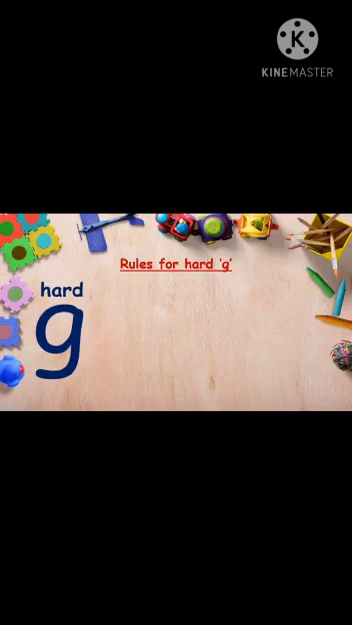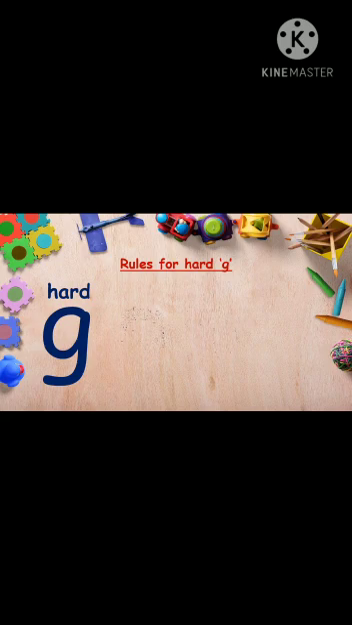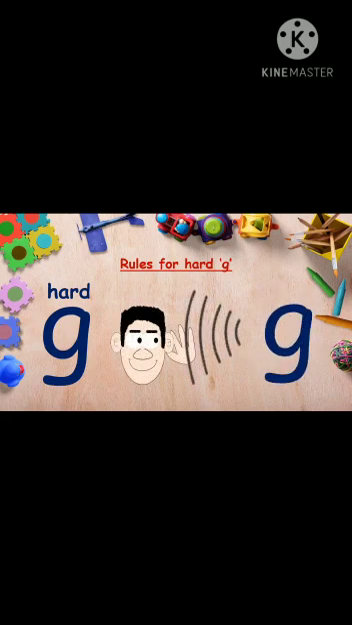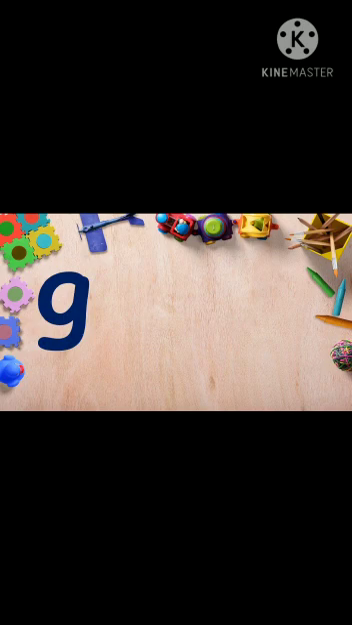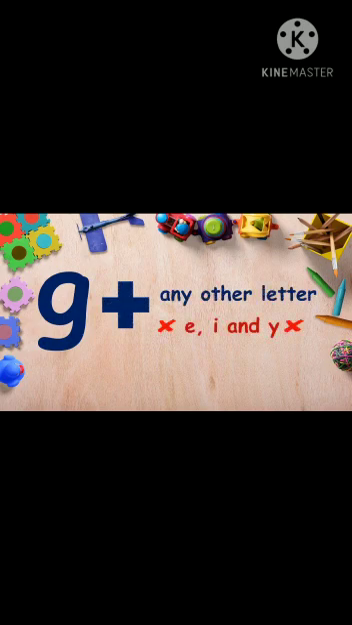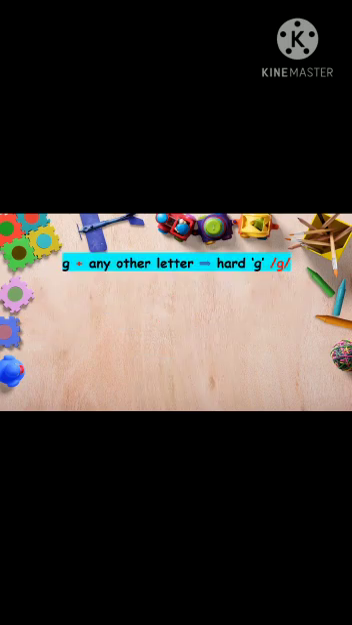Now rules for hard G. Hard G sounds like G, like the letter G, and hard G sound is used most often. G sounds G only when it is followed by any other letters other than E, I, and Y. Now let's practice with some examples.